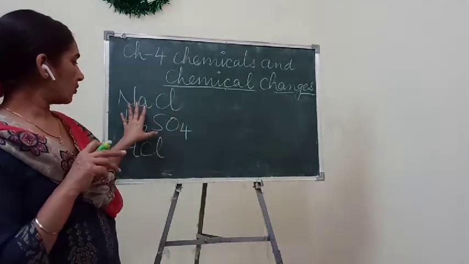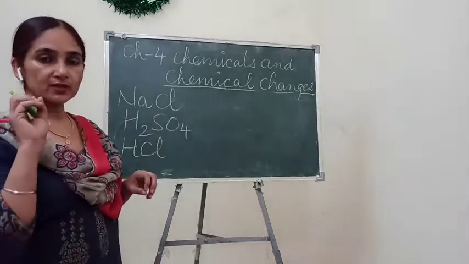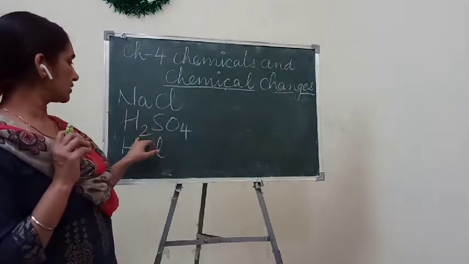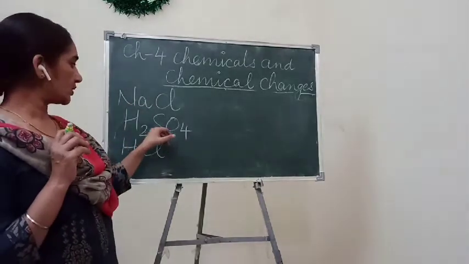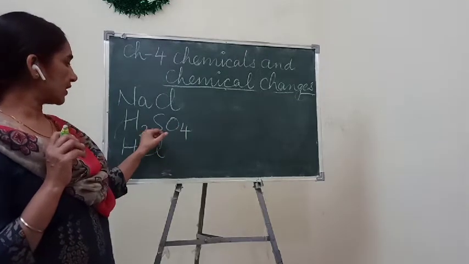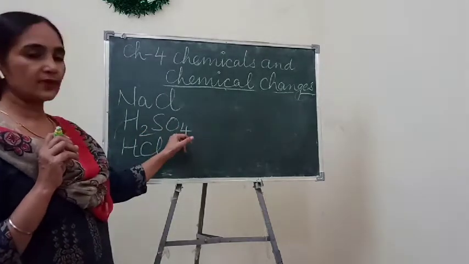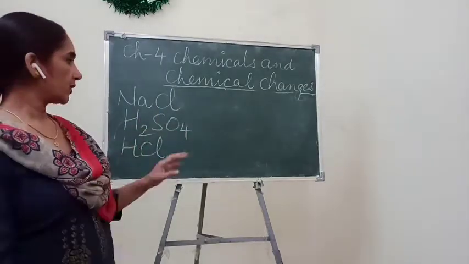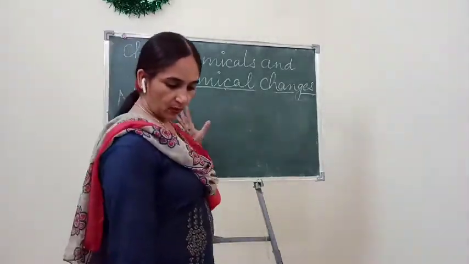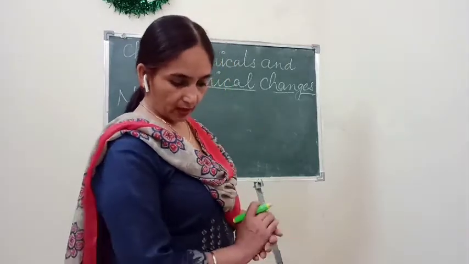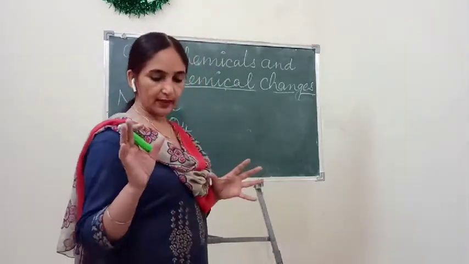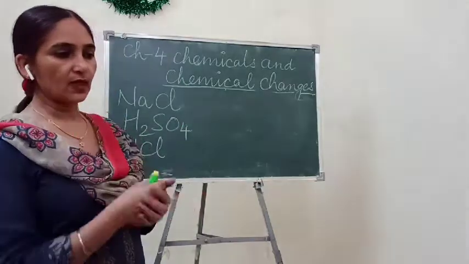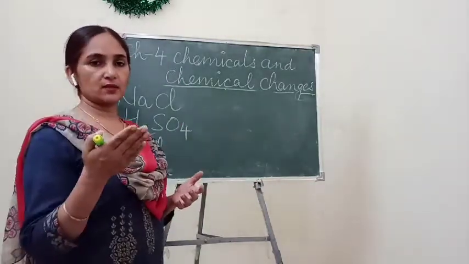The formula should always be in a fixed ratio, meaning you can't change it. If H2SO4 is there, we can't change the ratio of hydrogen and oxygen, so as it is you have to write. So this is about valency, and how to write a formula we will study in the next class.